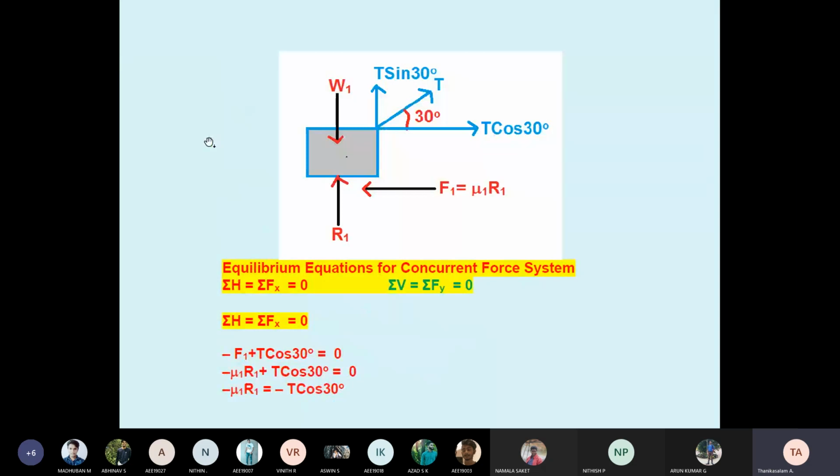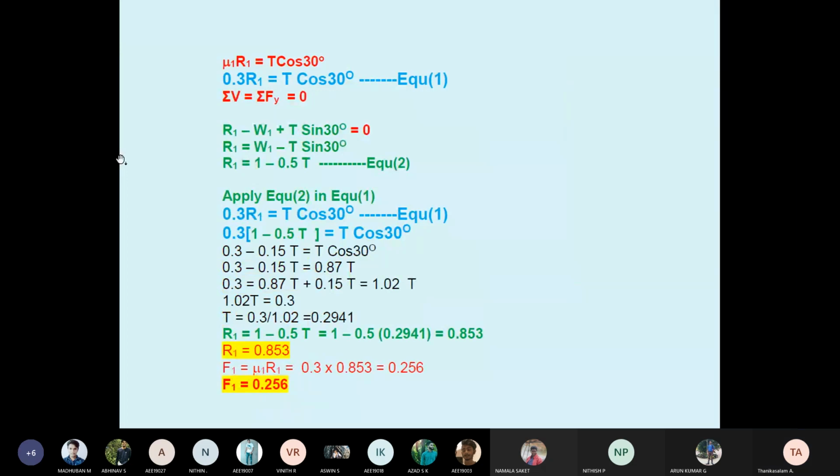What are the vertical forces? R1 minus W1 plus T sin 30 equals 0. Therefore R1 equals W1 minus T sin 30. What is sin 30? 0.5. W1, the weight of block A, is 1 kilonewton.